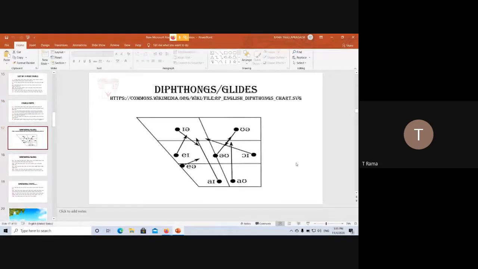And these are the diphthongs. In diphthongs, what happens? There is a smooth movement from one sound to another sound, which is very smooth. So that is why they are also called glides. Okay, there are two sounds here.